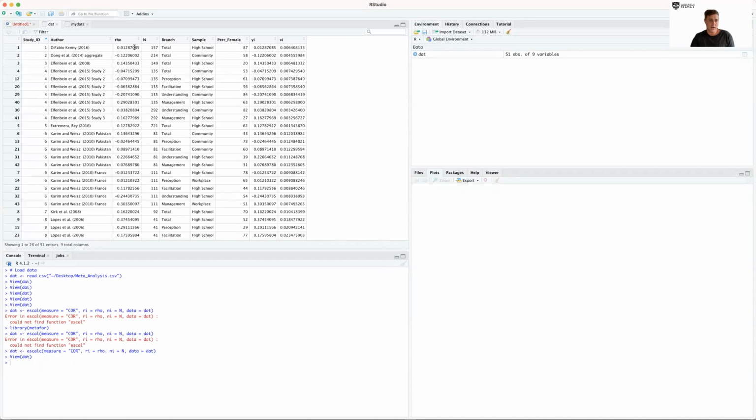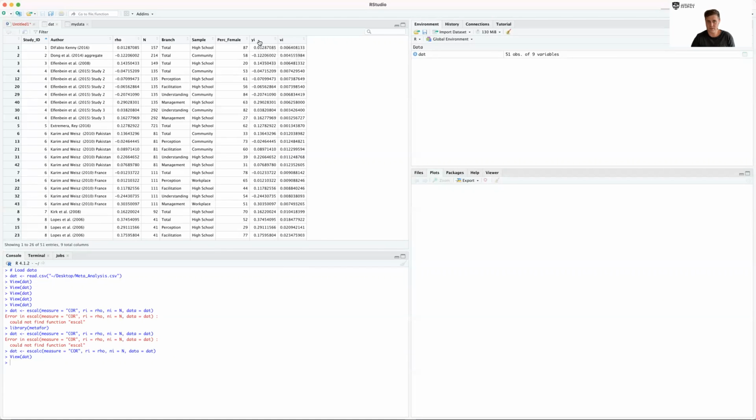If we look at yi, we can see it is unchanged from rho, because we had already calculated the effect size beforehand, so you can do that with an online web effect size calculator. This just added a yi column, which is identical to rho. The nice thing is it keeps your code consistent.